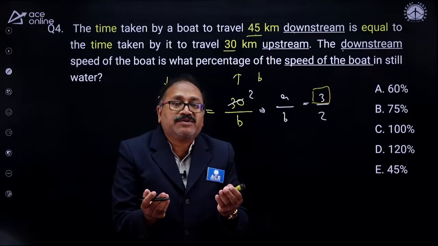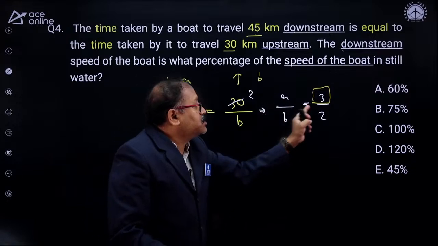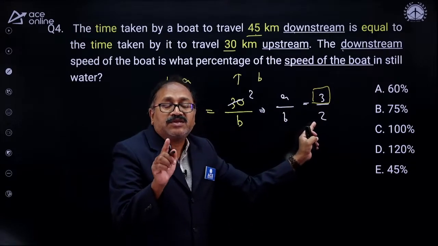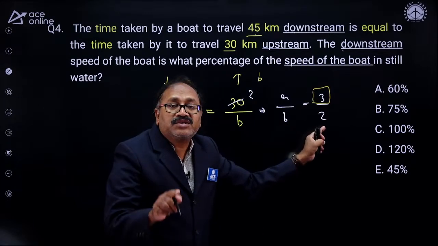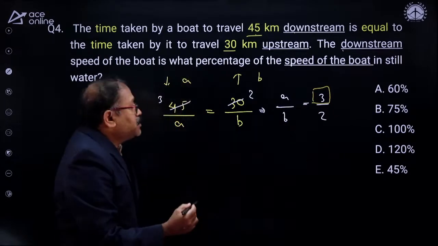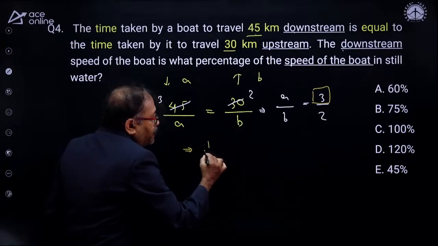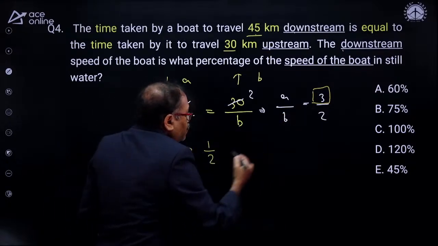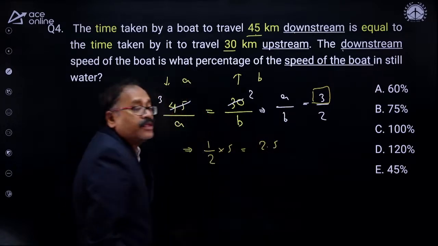Now see how easily we can do this. Speed of the boat. Whenever I have the downstream and the upstream, the speed of the boat will be half of the sum of the downstream and upstream. That means speed of the boat will be half of 3 plus 2, which is 5, and which is nothing but 2.5.